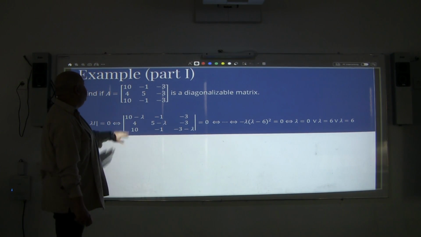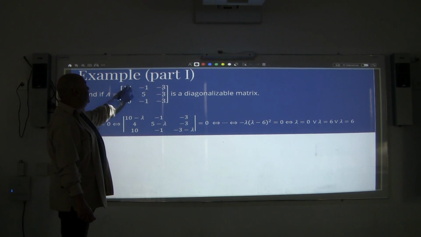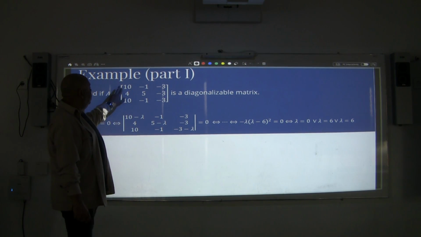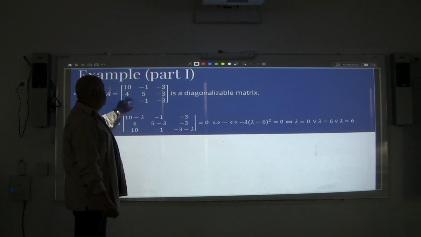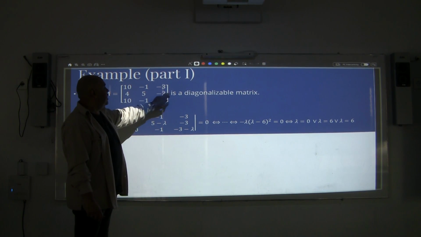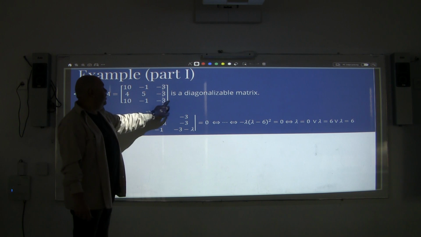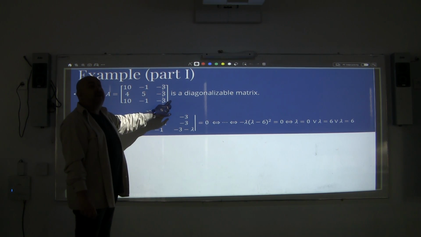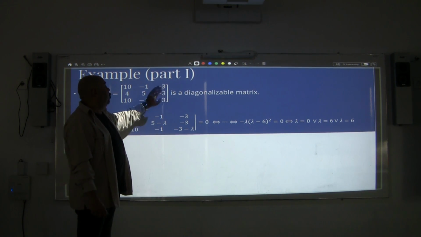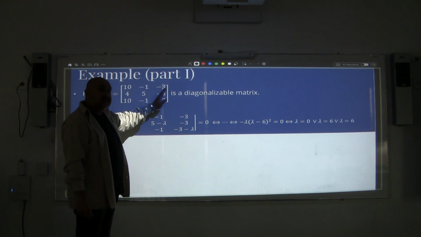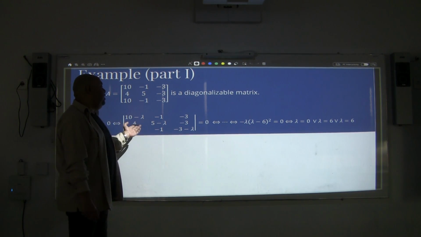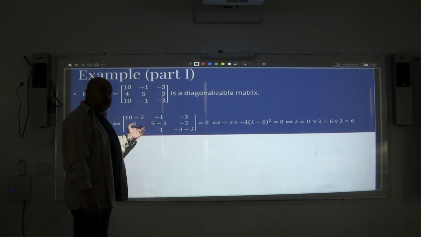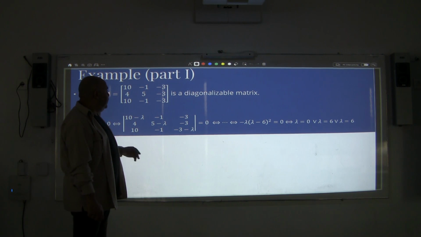If you look at this matrix, which is 10, negative 1, negative 3, and so on, if I added the elements of the first row, it's going to come up to 6. The elements of the second row come up to 6. The elements of the last row equal 6. Now I know that one of the eigenvalues is 6. This will make your life much easier in evaluation because you know already one of the values. So you will be able to get the result.